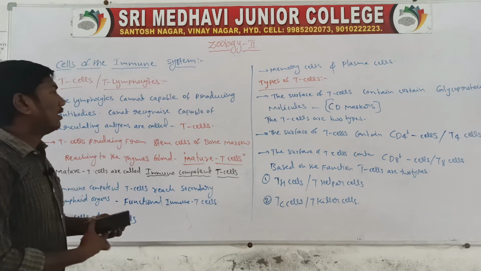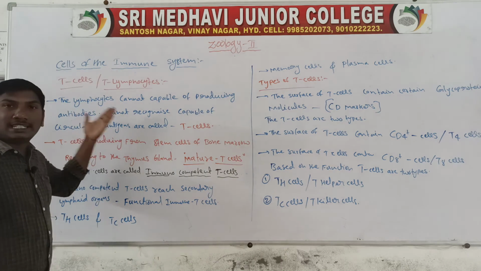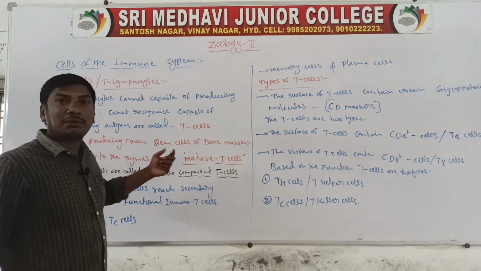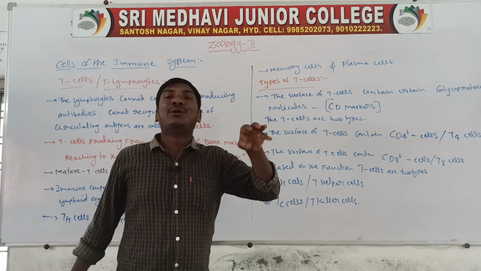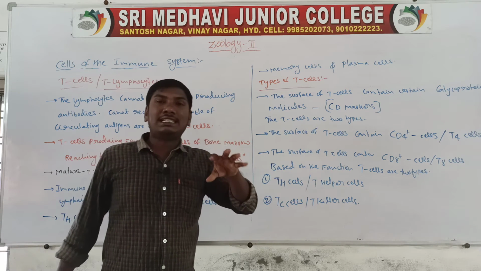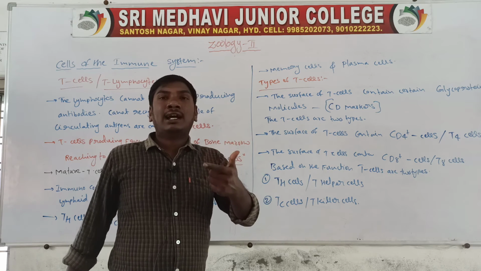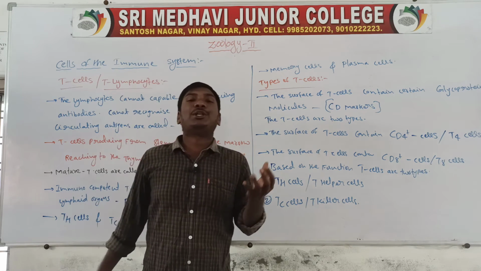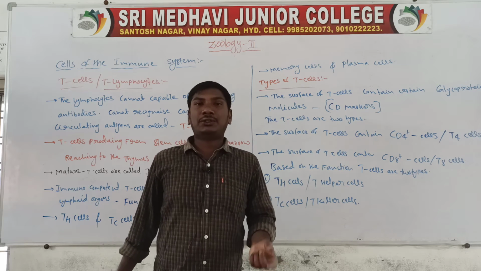Let's revise. The T cells are produced from the stem cells of the bone marrow. These stem cells reach the thymus gland, where they convert into mature T cells.